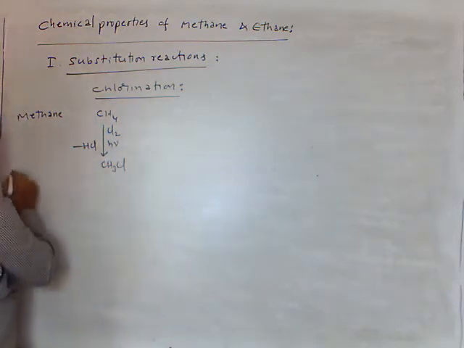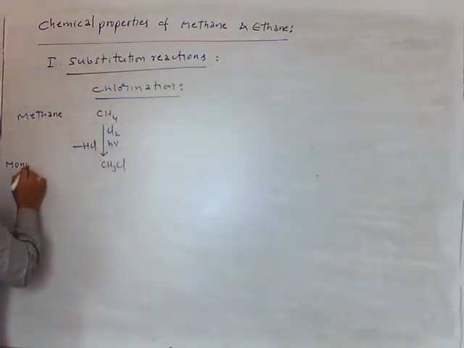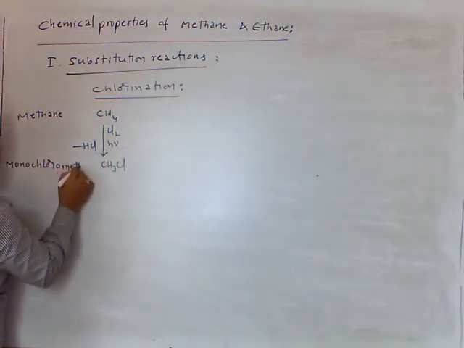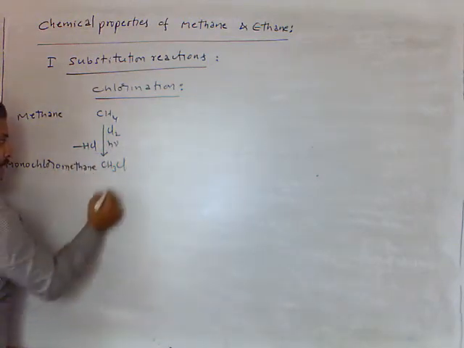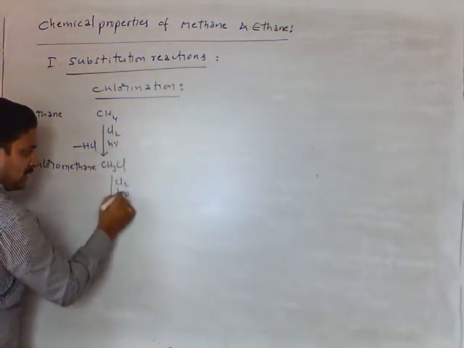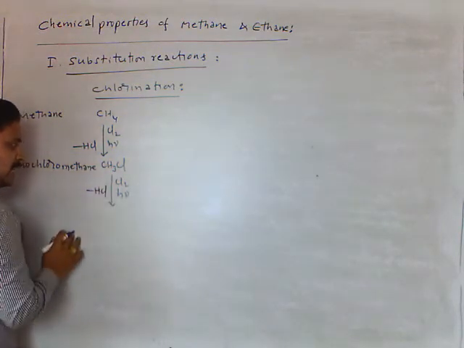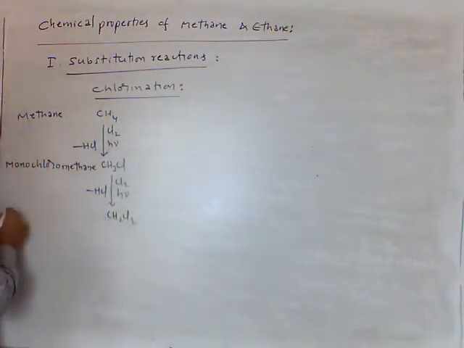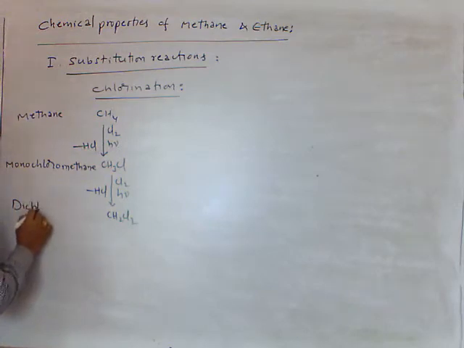This is monochloromethane. And further chlorination, in the presence of sunlight, HCl comes out, CH2Cl2. This we call as dichloromethane.